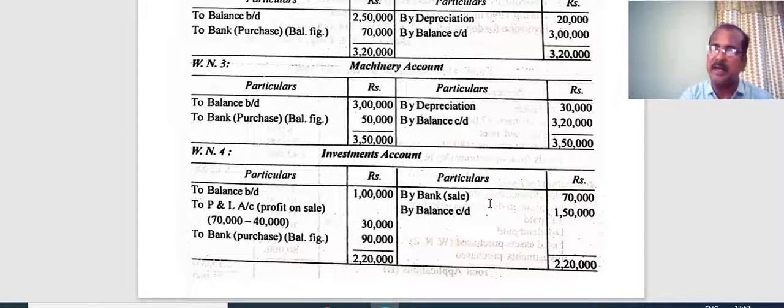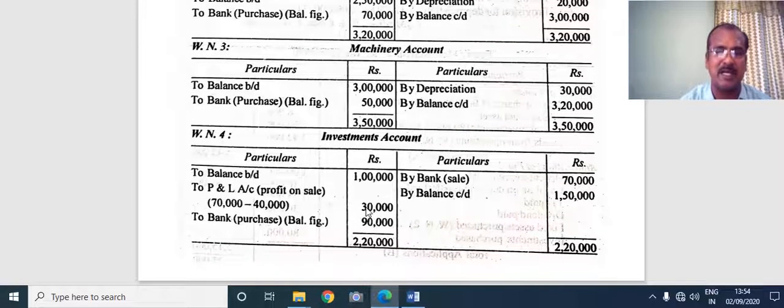After you pass the journal entry for sale of investment, move to the second one for recording the profit on sale of investment of 30,000 rupees. What is the journal entry? Investment account debtor to profit and loss account. So the 30,000 rupees profit is recorded here. Now, please listen to me. 1 lakh is the opening balance of investment. Out of 1 lakh, you took away 40,000 rupees worth of investment and sold it off. 1 lakh minus 40,000, the closing is expected to be 60,000 if nothing else has taken place.